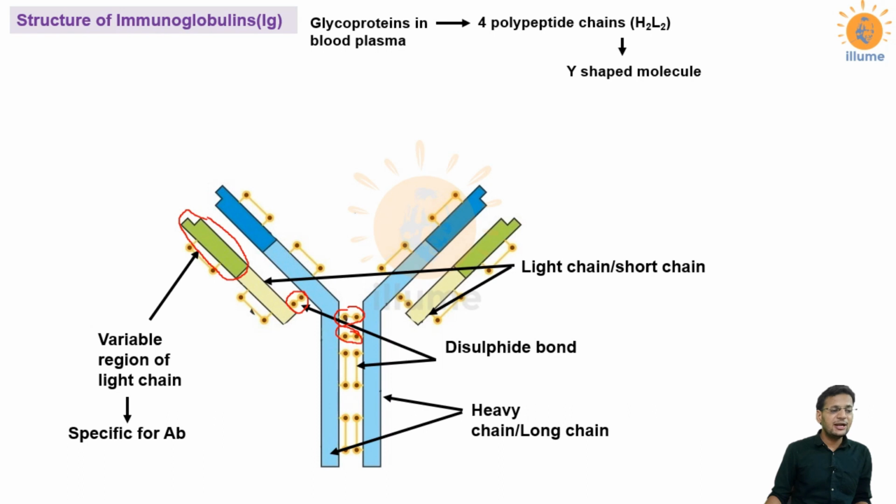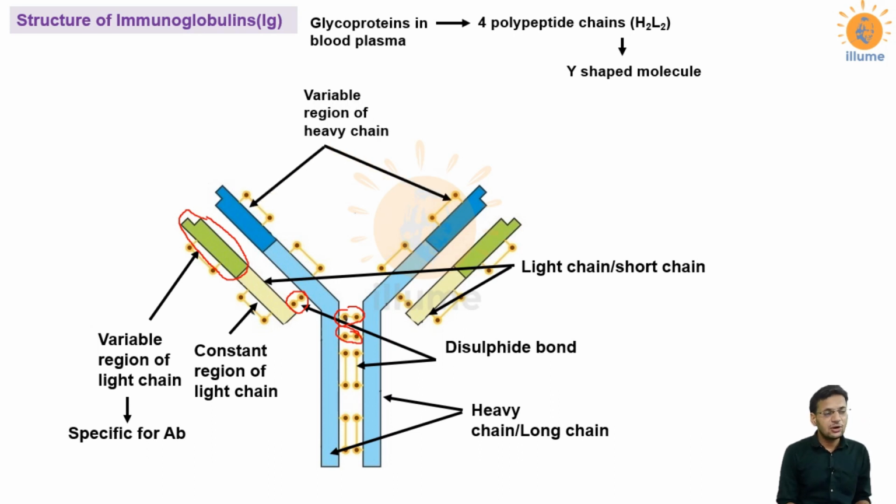Because it is a polypeptide, it is made up of amino acids, so the amino acid sequence on the variable region varies with the antibody. Every antibody has its own amino acid sequence in this region, so it is called the variable region. It is different for different antibodies, and it is responsible for the specificity of antibodies. The other one is the constant region of the light chain, and it does not change.